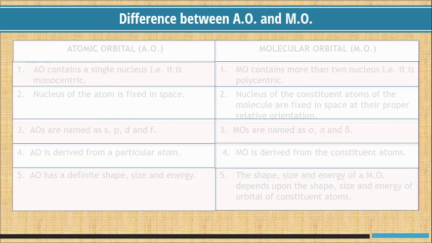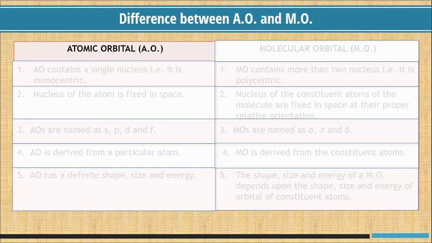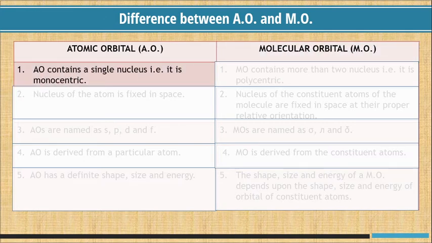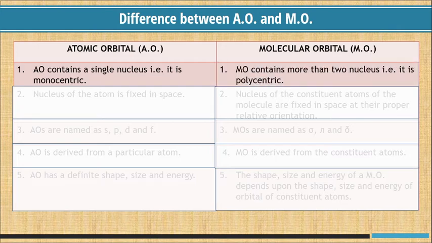The difference between atomic orbital and molecular orbital. Atomic orbital contains a single nucleus, that is, it is monocentric. Molecular orbitals contain more than one nucleus, that is, they are polycentric. The nucleus of an atom is fixed in space.